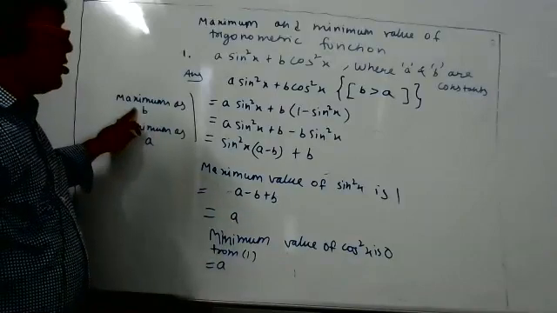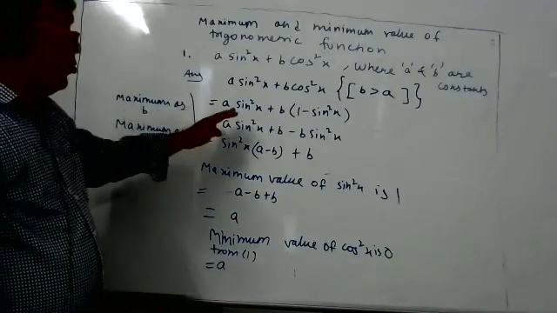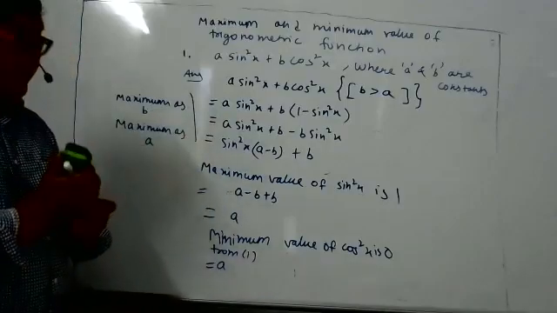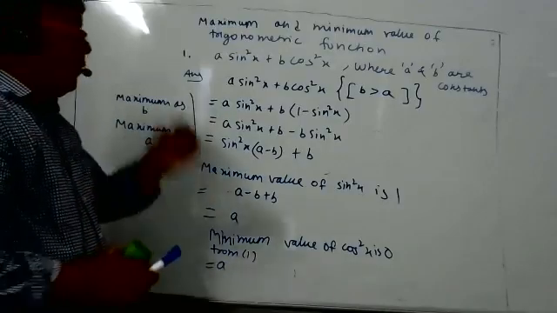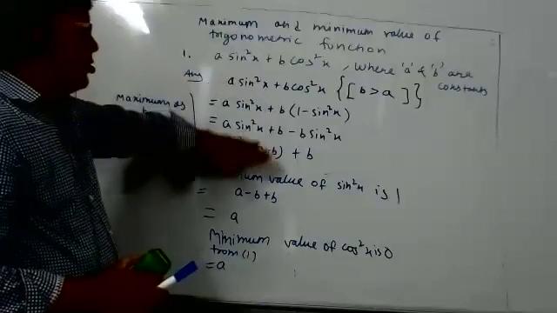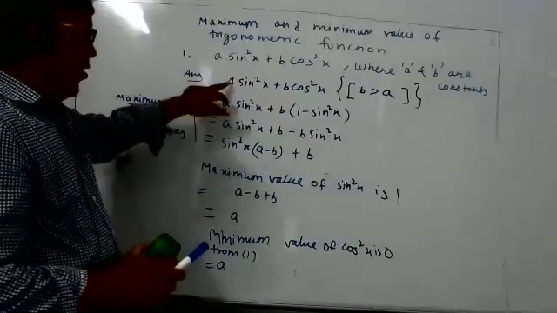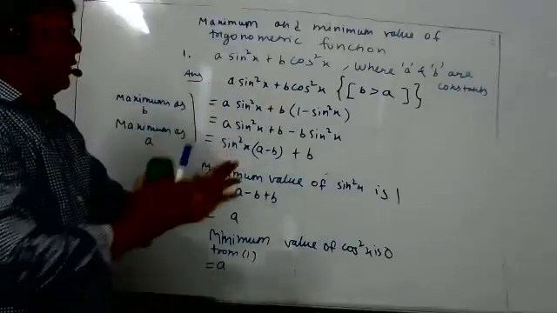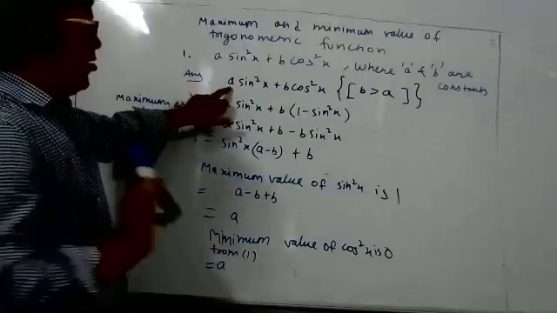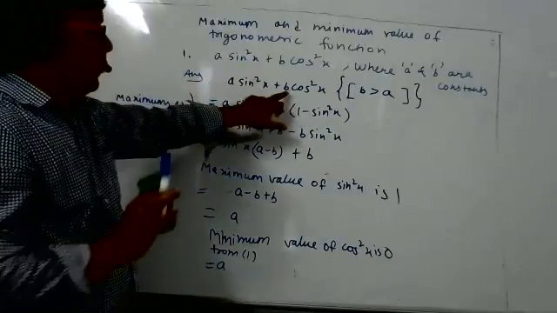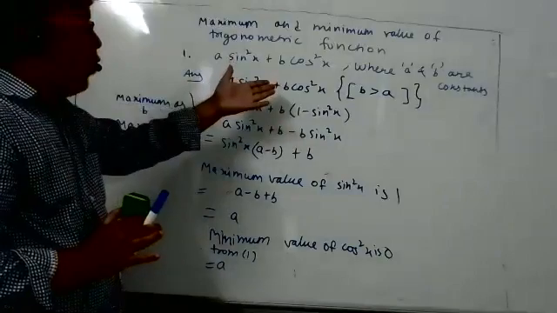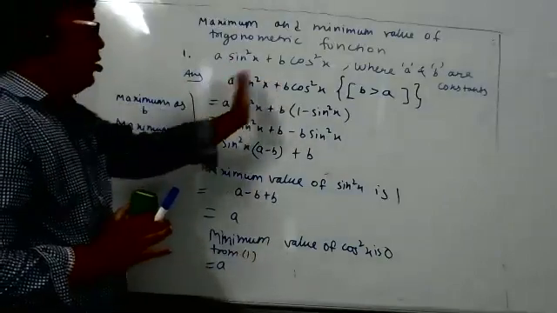Are you understanding? Two things I will tell you. First, when this sum comes, you should know the result: if A is more, then A is the maximum, and if B is more, then B is the answer. Now, how to prove that? We did it in two methods.